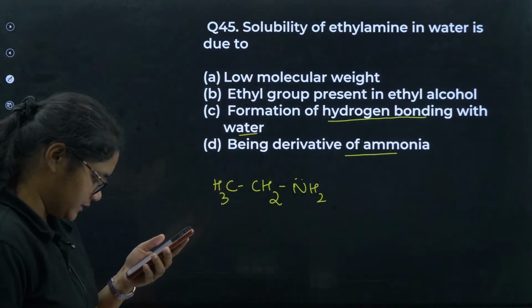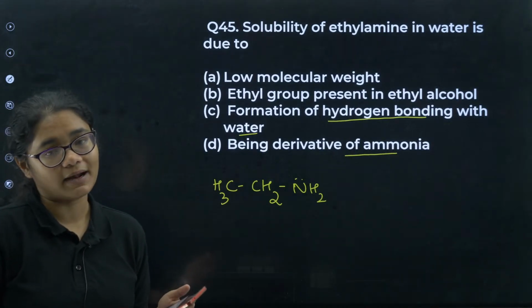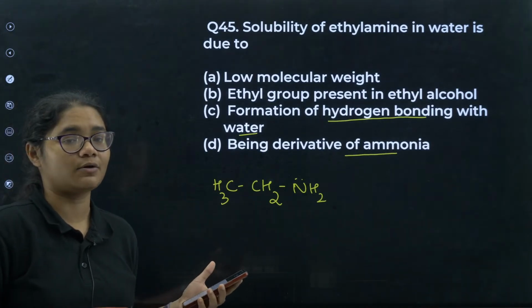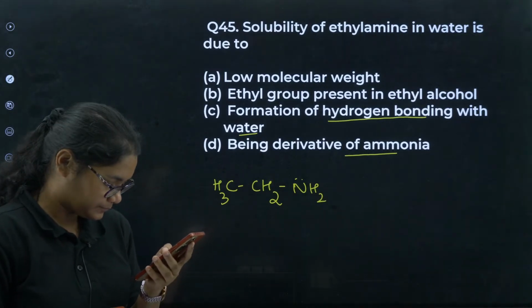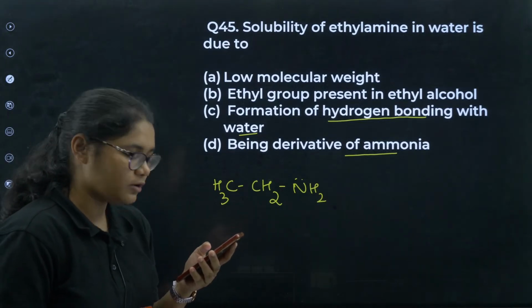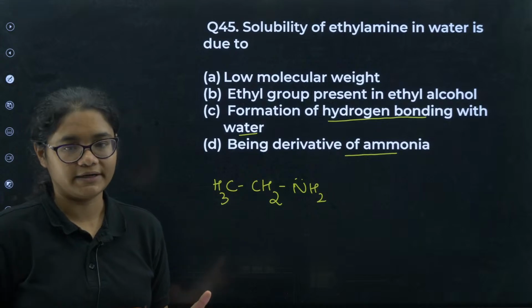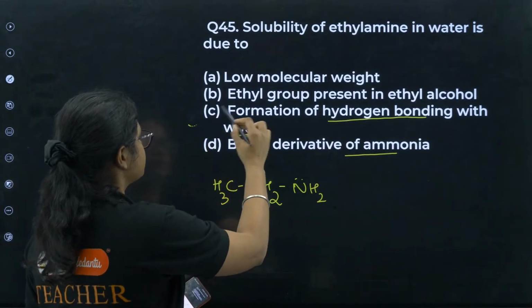This is a very simple question. So whenever it is asked about solubility or high melting point, high boiling point, especially in organic compounds, it is always due to hydrogen bonding. No, Pradeep is wrong here. Yes, whenever it is talked about solubility, it is always due to hydrogen bonding. So that is option number C.